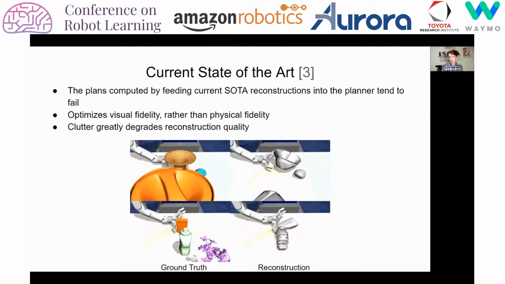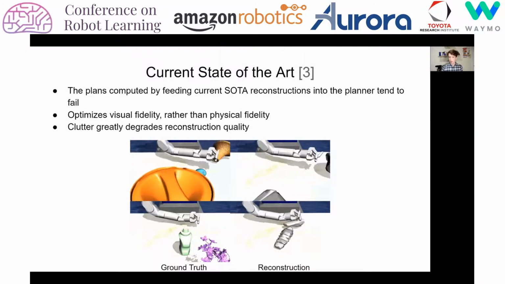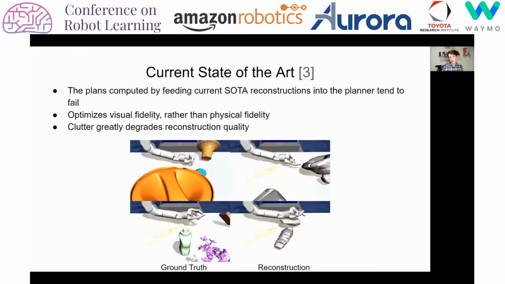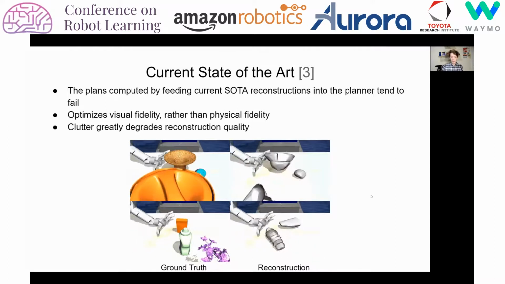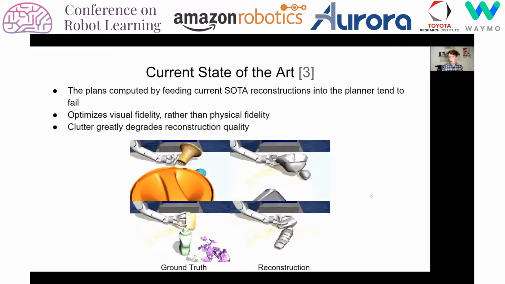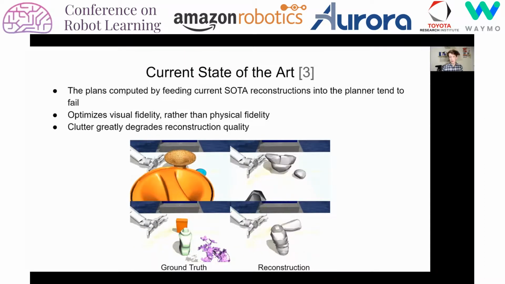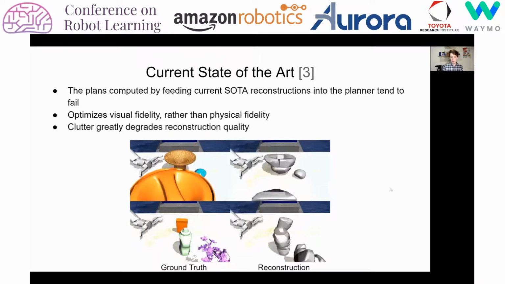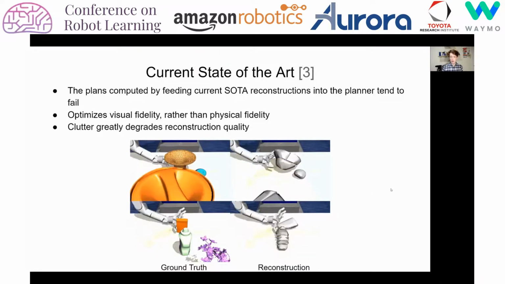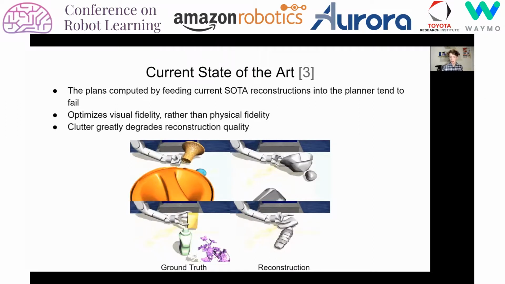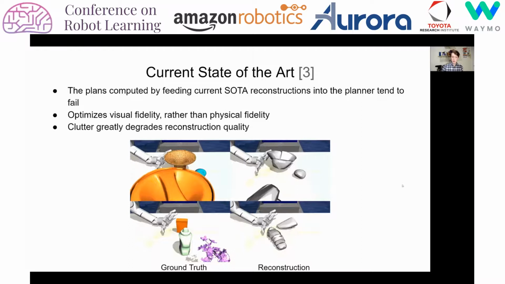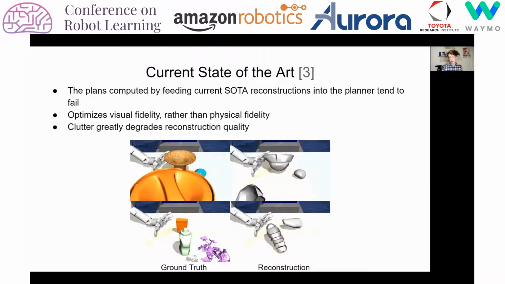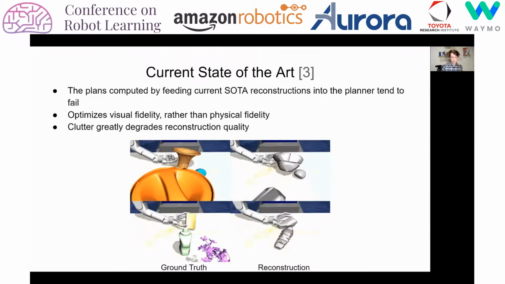When we use the current state-of-the-art unseen 3D object reconstruction network to reconstruct these objects, we found that the planner tended to fail. This reconstruction network optimizes for visual fidelity rather than physical or dynamics fidelity, and as such tended to produce reconstructions that fall over or tumble or roll away, and are useless or a very inaccurate model of the real world for planning. We also found that clutter greatly degrades the reconstruction quality and often leads to large parts of the object, like the bases, being missing.